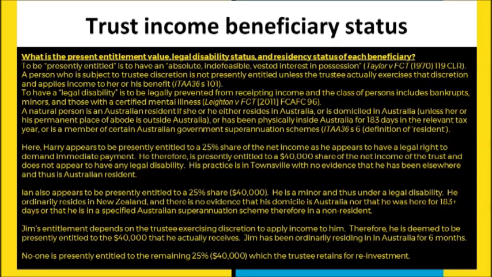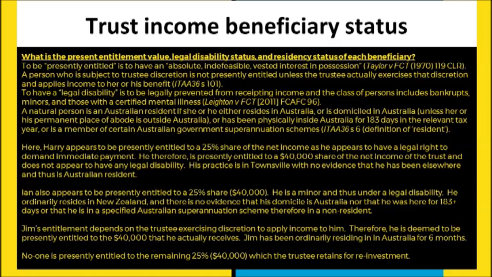The second beneficiary, Ian, is also apparently presently entitled to this particular income, the same amount of $40,000, but he's a minor, so therefore he's under a legal disability. And his place of residence ordinarily is in New Zealand. And there's no evidence of the other limbs applying, that he's domiciled or he's been here for 183 days or is part of a superannuation scheme. So therefore, he is deemed to be a non-resident for the purposes of this trust distribution taxation.